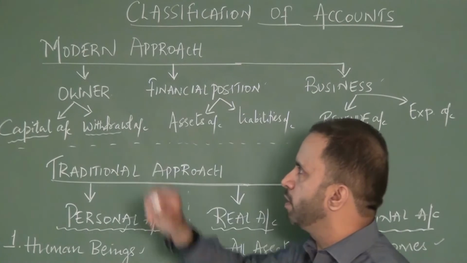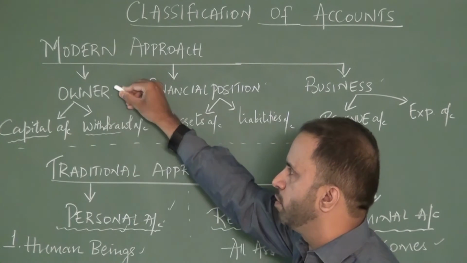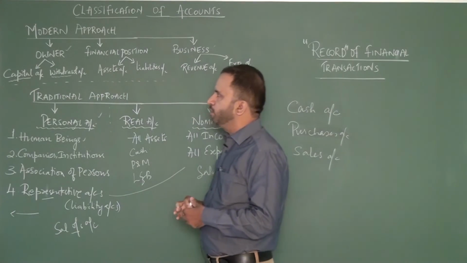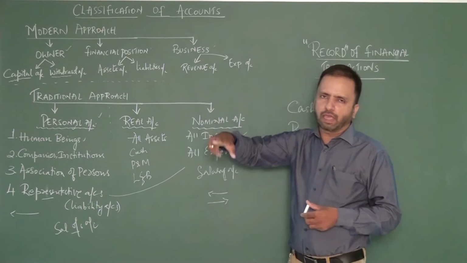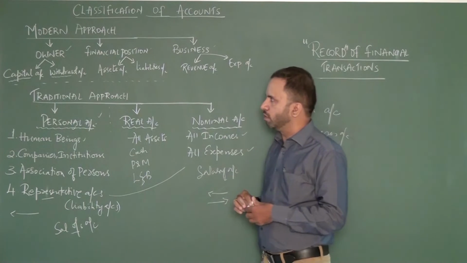So, the first aspect in the modern approach, like how we have personal, real, etc. The first aspect is from the owner's perspective. From the owner's perspective, we have a capital account and we have a drawings account.